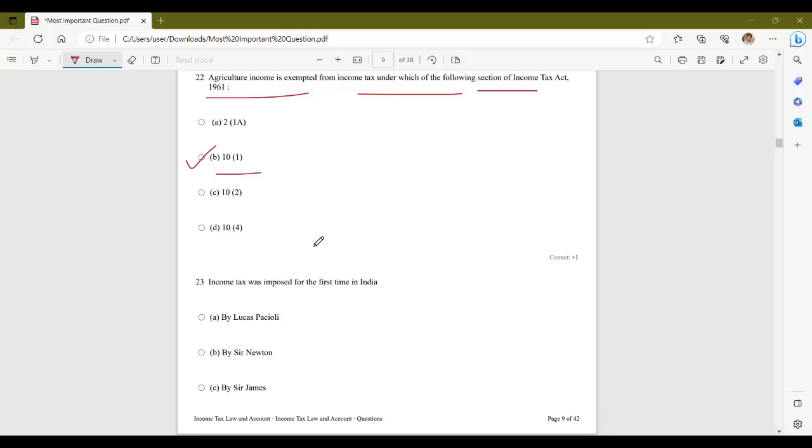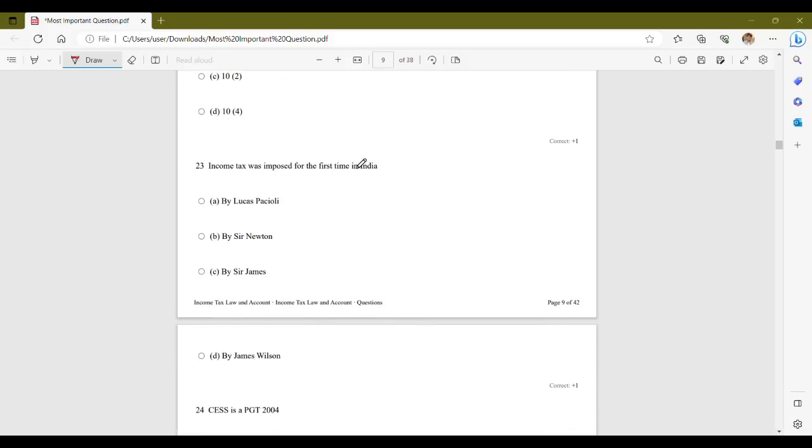According to this provision, any income derived from agricultural operations carried out on land located in India is not considered as taxable income for income tax purposes. It is important to note that the exemption is applicable only to agricultural income and not to the income earned from any other sources. So the correct answer is option B, that is section 10 subsection 1.